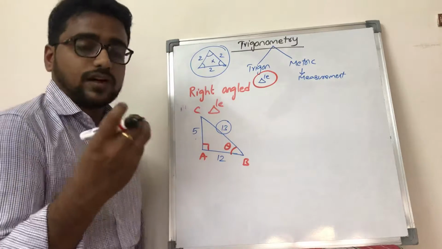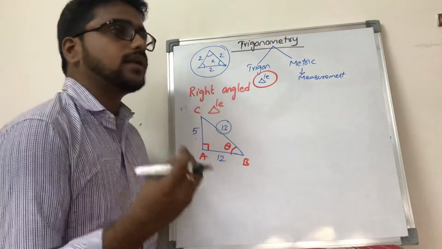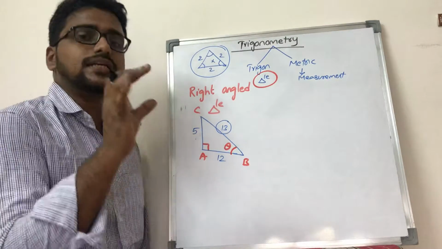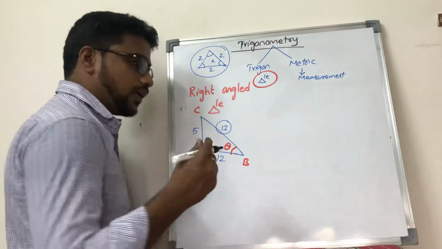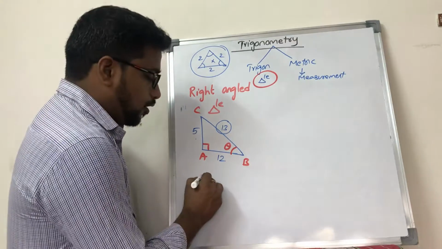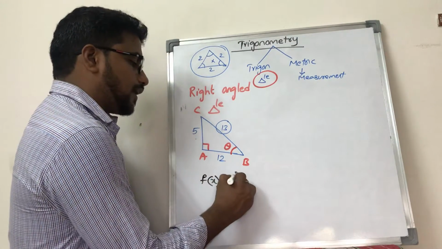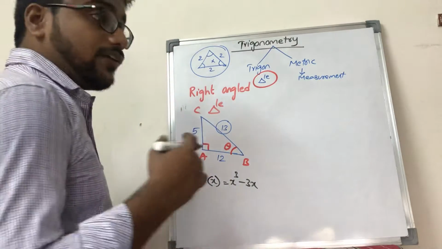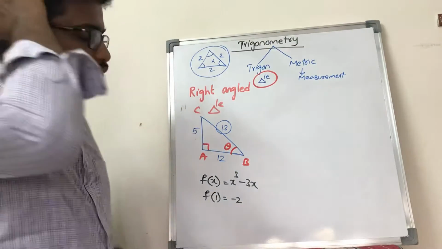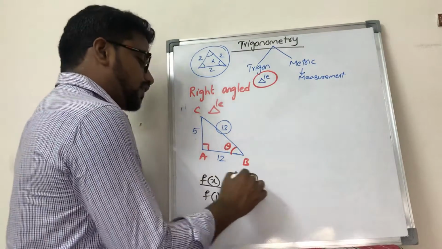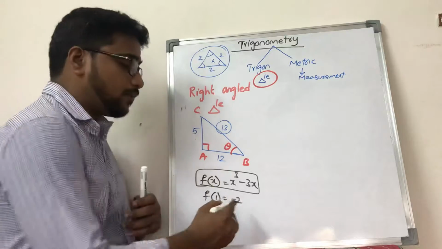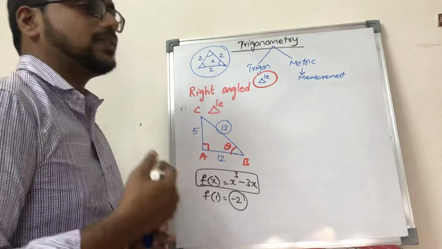So what I mean by function here is, if you are giving one particular input, corresponding to that what is the output that you are getting, that machine is called a function. So if I can make it more simple, you learned the chapter polynomials, right? In that polynomials, if I have f of x equal to something like x cube minus 3x, let us say. For this, if I give you x equal to 1, you are getting the answer as minus 2, right? So what you did here, this is my function, that means this is my machine for which you are giving 1 as an input and you are getting -2 as the output. That is called a function.